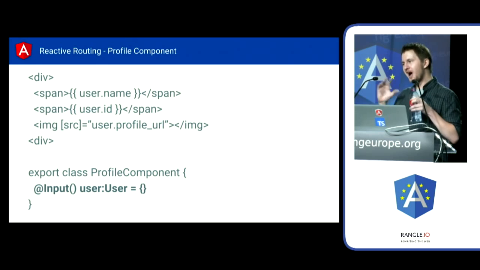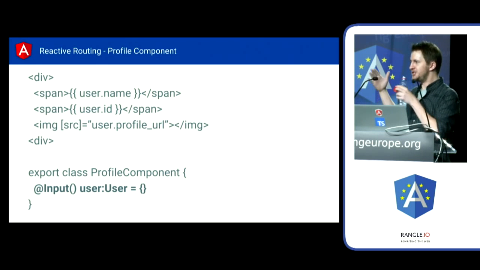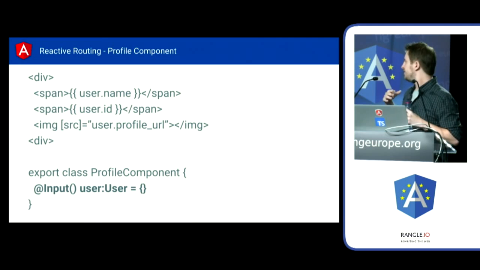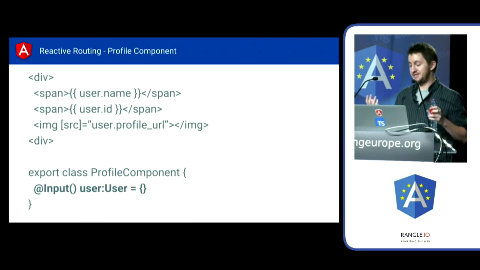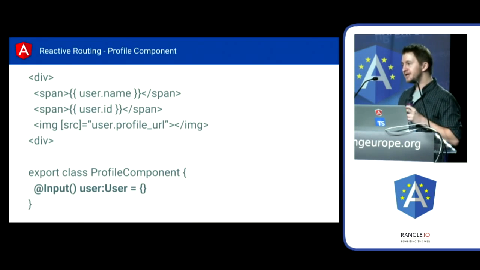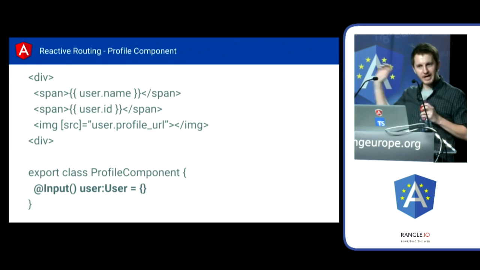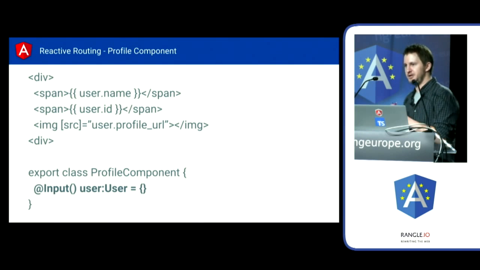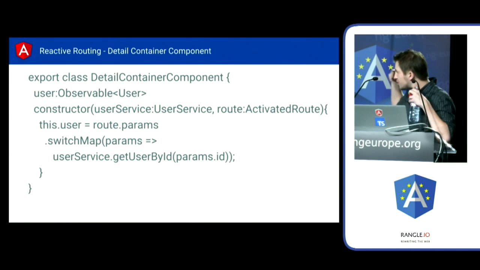So we kind of call these things smart and dumb components, or if you prefer, presentational components and logic components, or there's a number of different ways to describe this. But really what we want to do is divide up the responsibilities of these components, right? So we want to have one component whose job it is to talk to the server, to go get data. It's very specific to the place that it lives in your application. These smart components, they're going to do DI, so we'll go back and look at this again. This is a smart component, right?